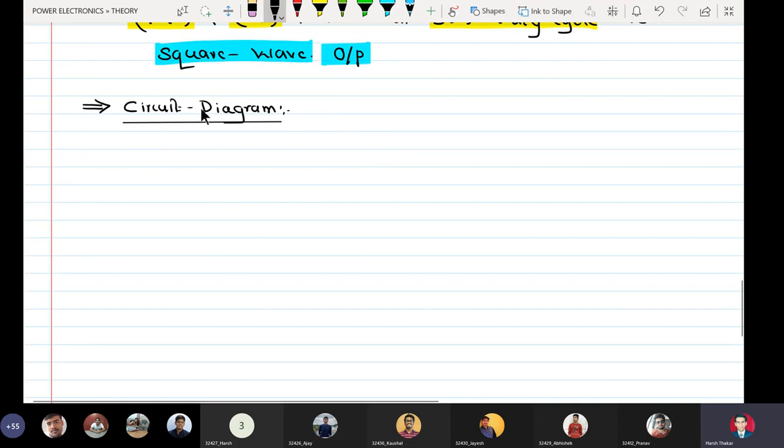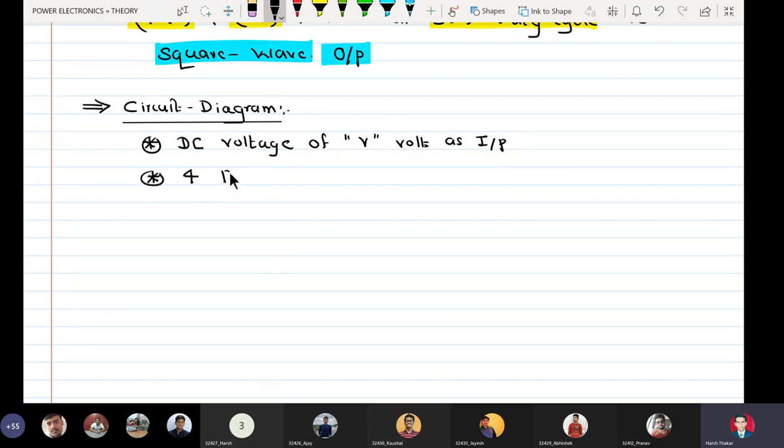The circuit diagram will contain what all things? DC voltage of V volt as input, 4 power switches.